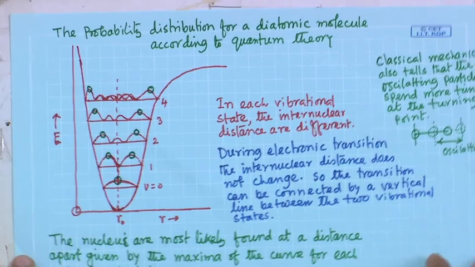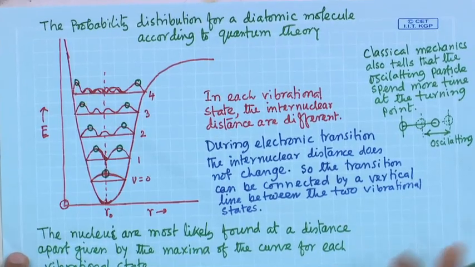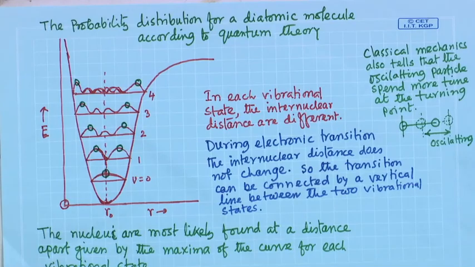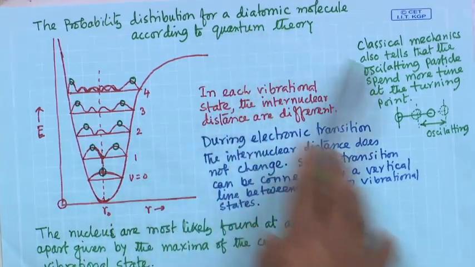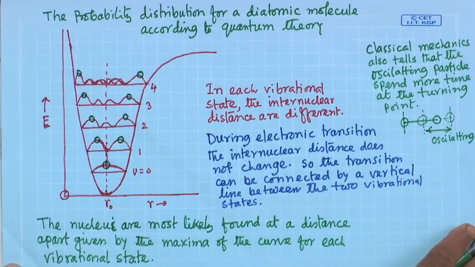What is the meaning of that? I will explain that, but first let us understand the probability distribution for a diatomic molecule according to quantum theory. Okay. Probability distribution for a diatomic molecule.